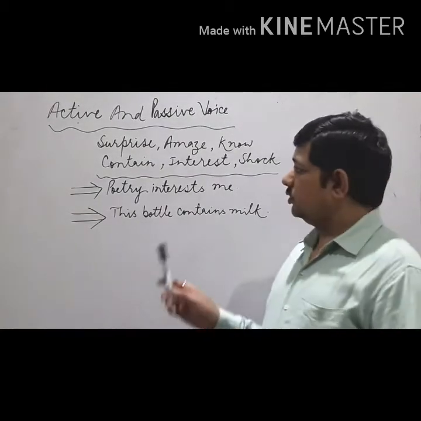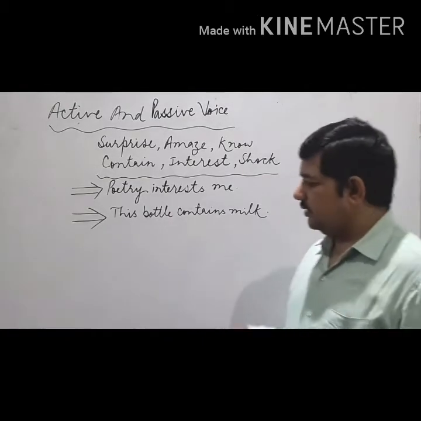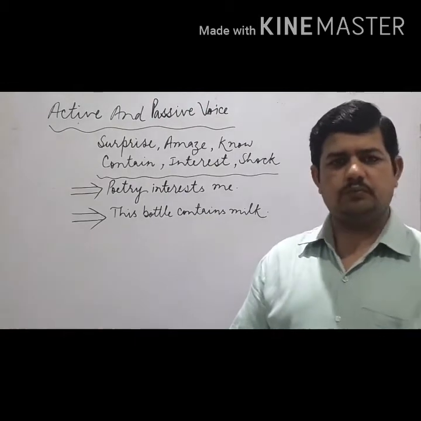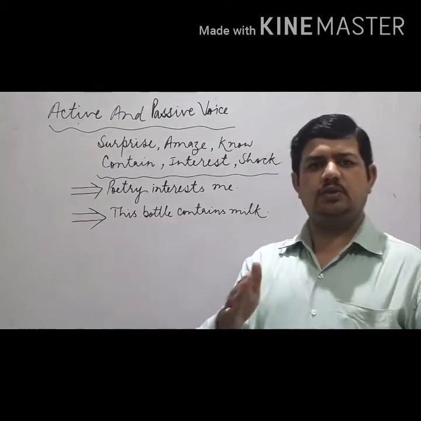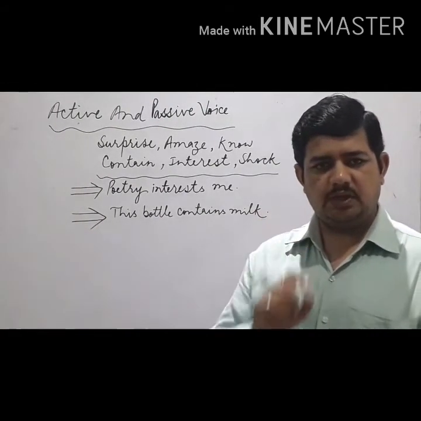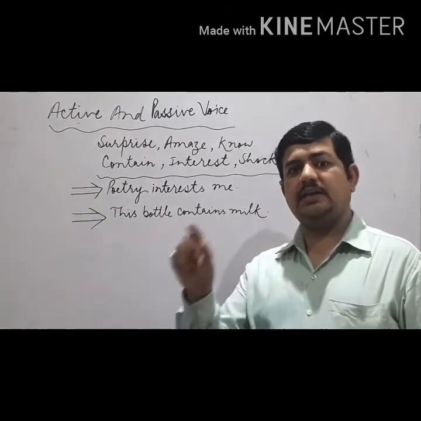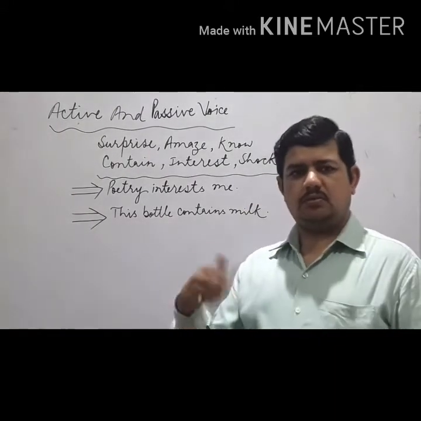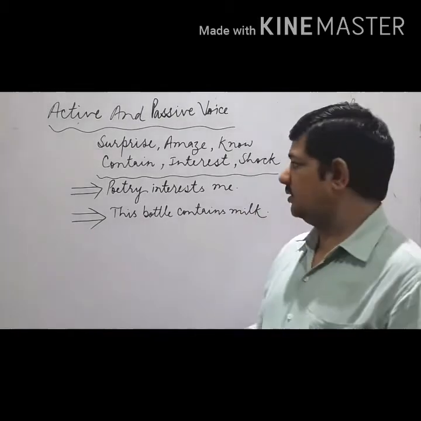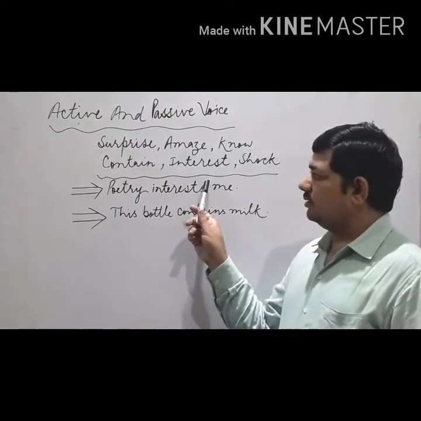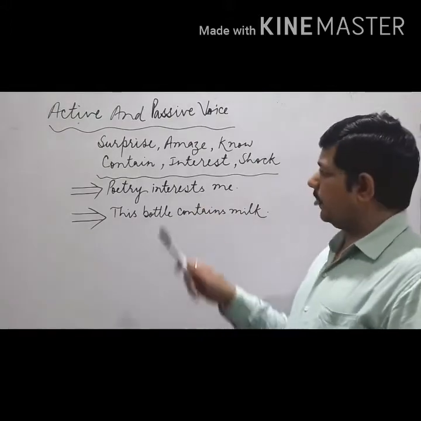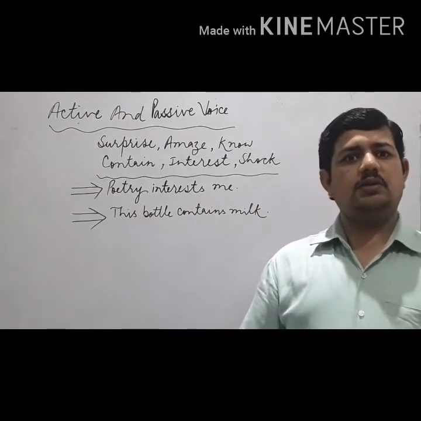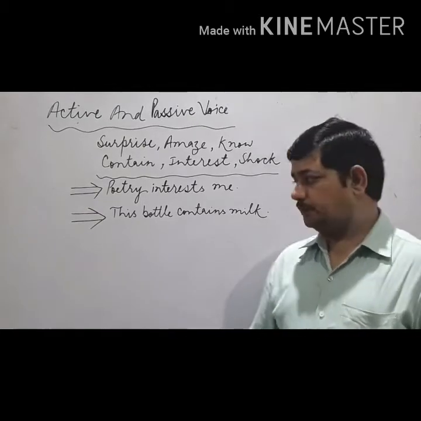Okay. So normally when we convert active sentences into passive, that particular by is the identity. We feel that if it is by, then that is a particular voice. But today you will come to know when we use these verbs that without by we can convert sentences into passive.